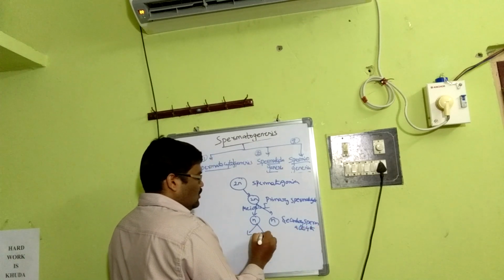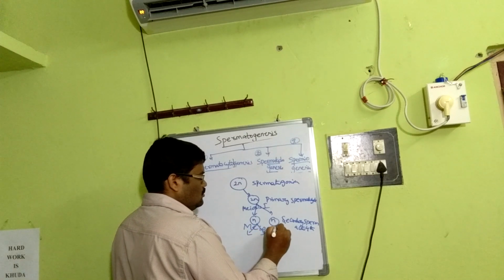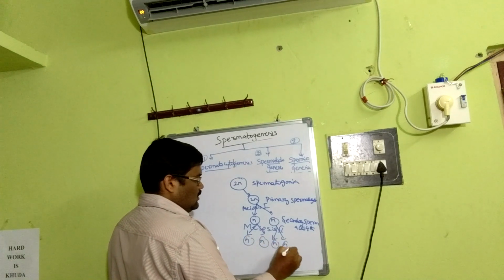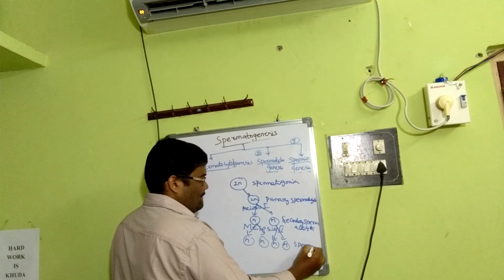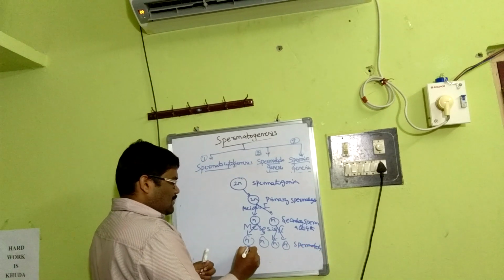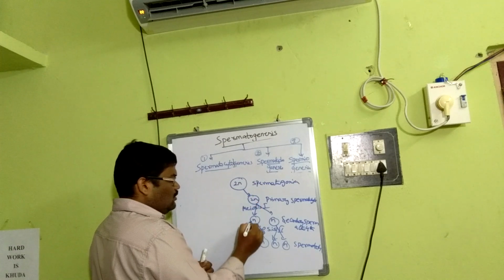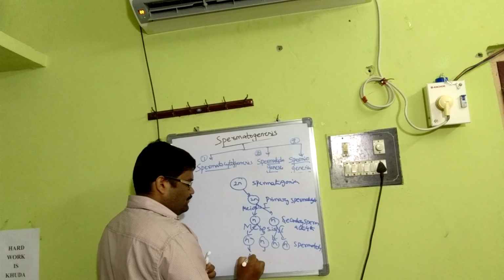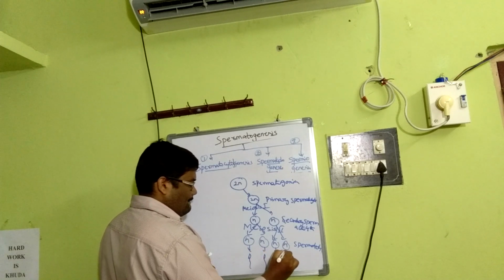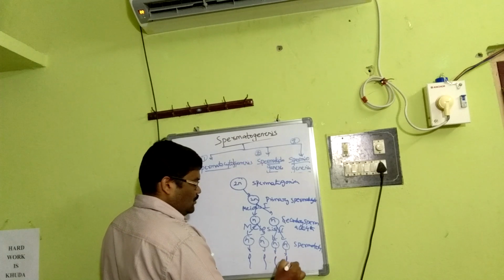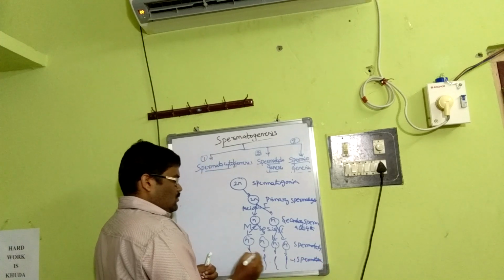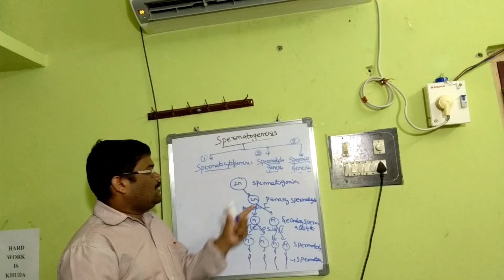They undergo meiosis 2 to form spermatids. These spermatids are haploid, n. They ultimately differentiate to form sperm cells, spermatozoa. This is a simple representation of spermatogenesis.